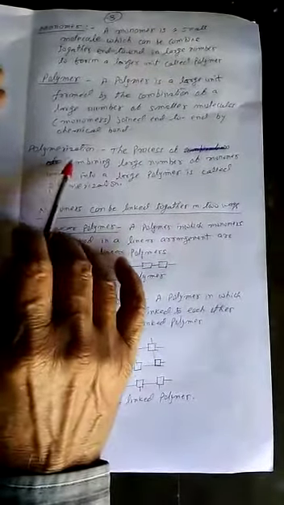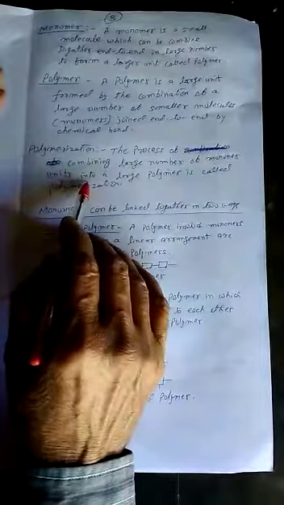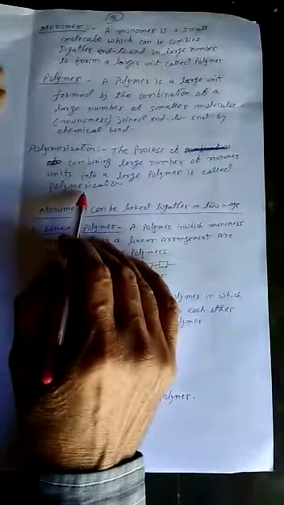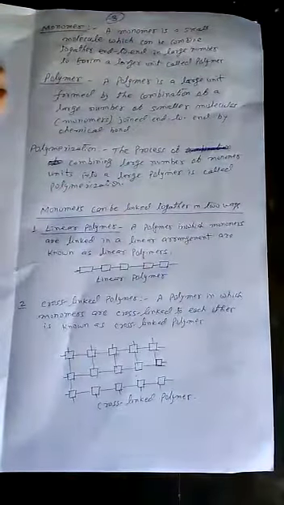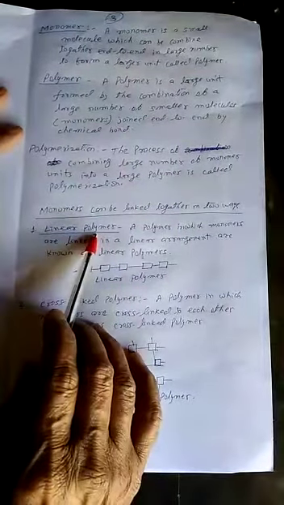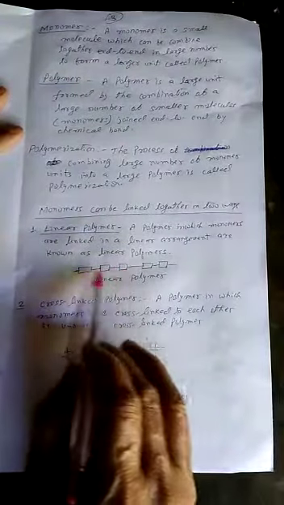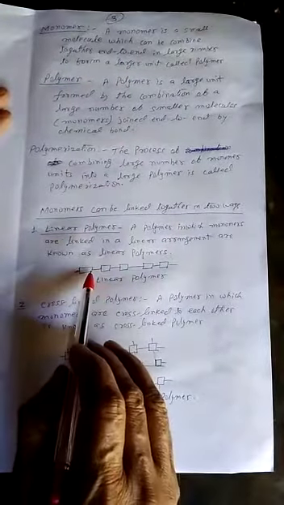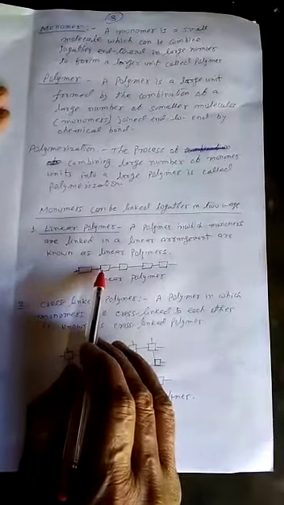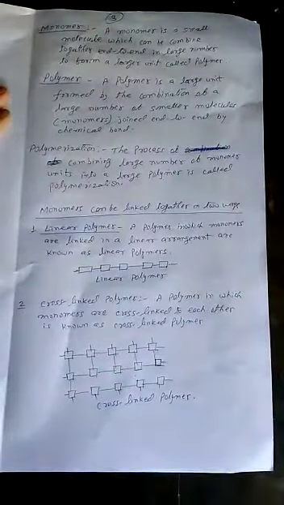Now what is polymerization? The process of combining a large number of monomer units into a large polymer is known as polymerization. Polymerization is a process by which a polymer is formed. Now monomers can be linked together in two fashions. One is the linear polymer. In a linear polymer, monomers are arranged in an end to end fashion. Here what we see, one end of a monomer is joined to the other end of another monomer. The monomers are joined in an end to end fashion.